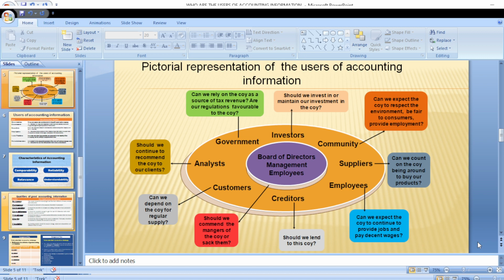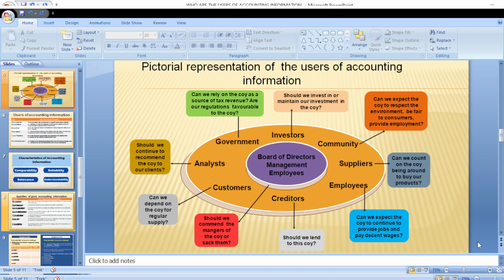So in order to check the performance of the company, to compare them from one year to another, to be able to make a decision on whether to retain the board members or to look for a new set of board members that will accomplish the company's objective. So that is why accounting information may be required by shareholders in order to assess the board members, if they are running the company exactly the way they are supposed to.